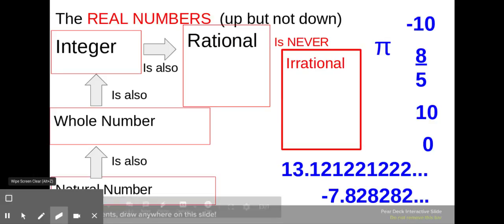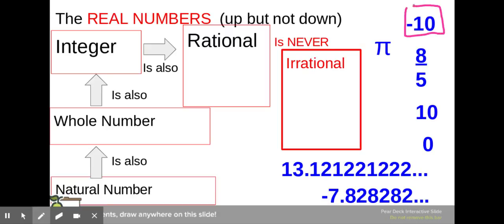So, just to review a little bit. Some numbers belong to more than one number set, right? So for example, let's look at -10. -10 is clearly an integer, but it's not a whole number. It's not positive. It is rational because I can write -10 as a fraction. -10 over 1 would work. But it's not irrational. Rational numbers are not irrational. Irrational numbers are not rational. They're separate. Let's look at 8/5.